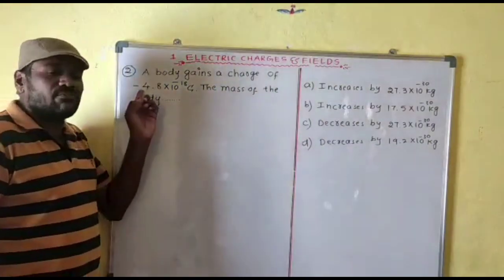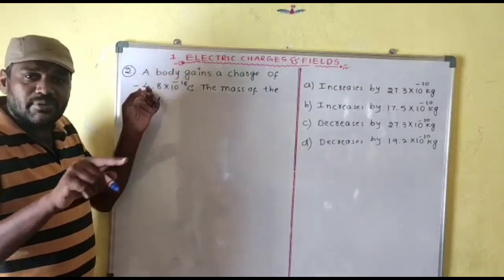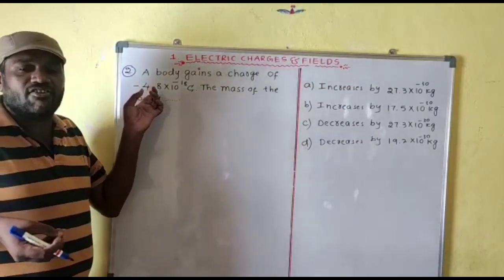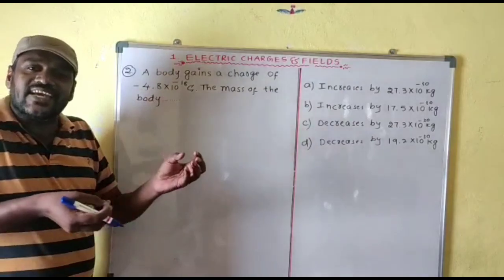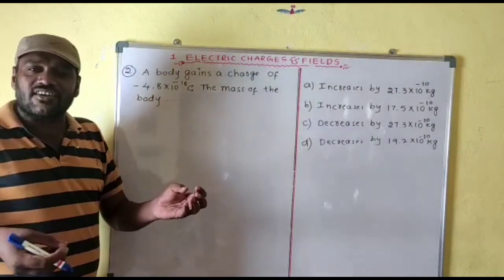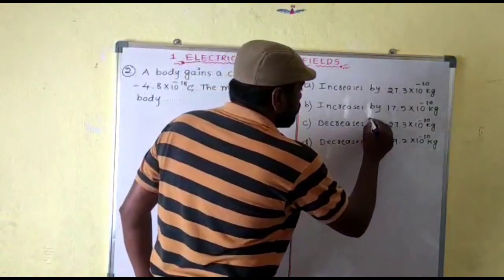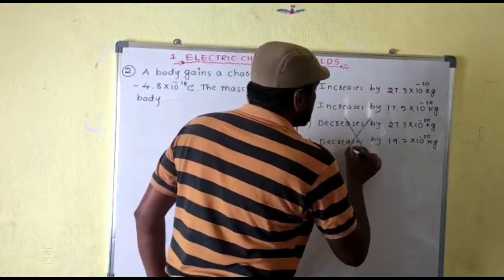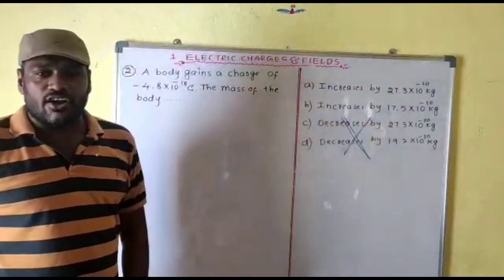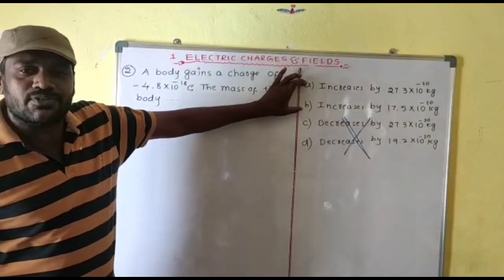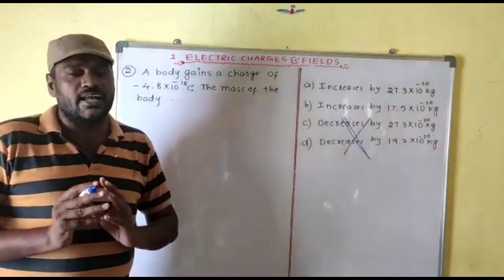Now you can confirm. This is a negative charge, which means it is receiving electrons, it gains electrons. When it gains electrons, its mass increases. Therefore, we can confirm that the decreasing options are absolutely wrong. Out of the remaining 2 options, we have to select which one is the correct answer.